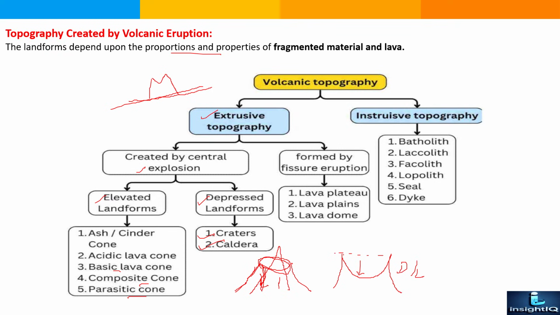Next is the landform formed by fissure eruption. It will be lava plateau, lava plain, and lava dome. The main difference between the central and fissure type: central type is this one. Like if we take the example of toothpaste, when we press it suddenly from the bottom, it comes out suddenly in the form of a single expansion, so we call this central. And if we look at it in a horizontal line, on a landform, over a long distance the volcanic eruption is created, so we call this fissure type. And next we see intrusive topography.